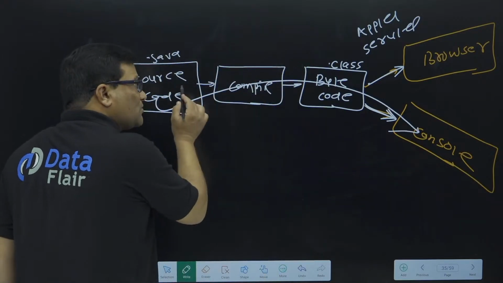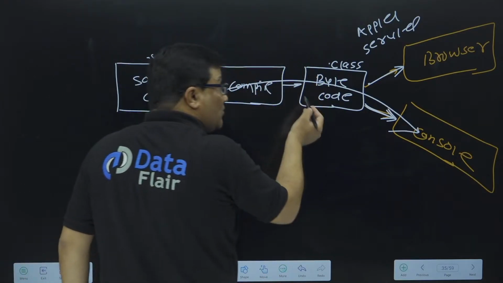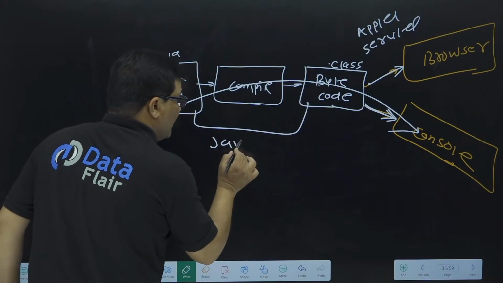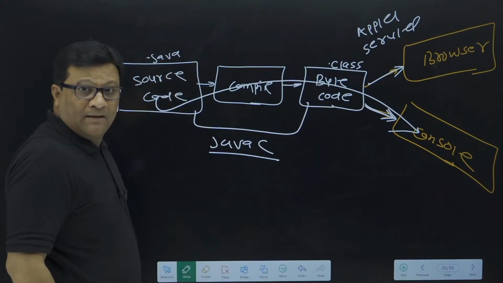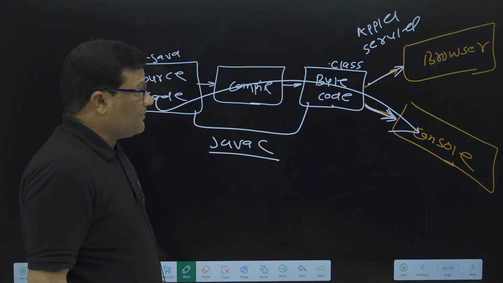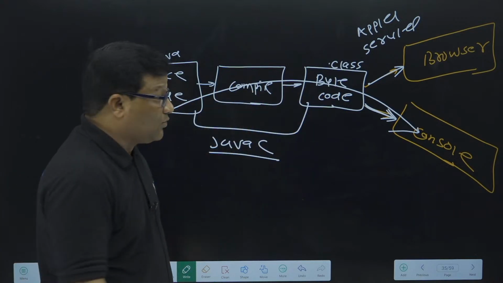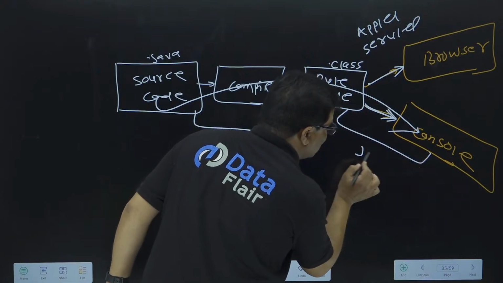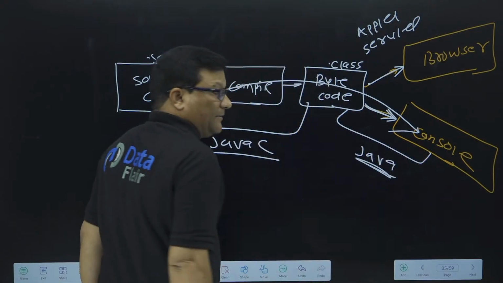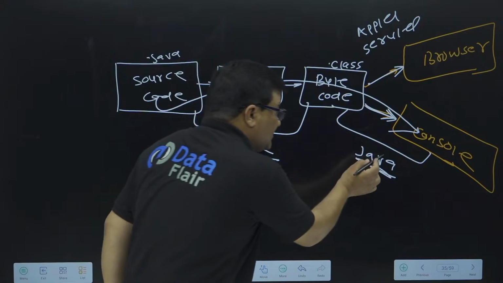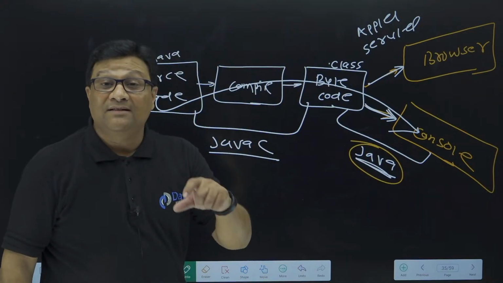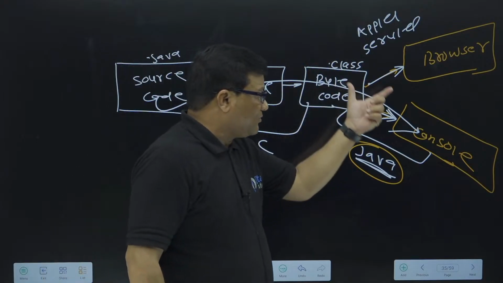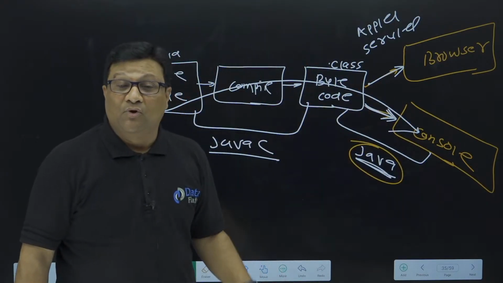We have to write a source code, compile this source code, then this source code is converted into bytecode, right? To perform this step, as we already discussed, we have the javac command. With the use of this javac command, we convert source code into bytecode. And to convert this bytecode into machine code and display output on the console screen, we have to use the java command. Once we use this java command, your program calls the JVM, and it's the responsibility of the JVM to convert this bytecode into machine code and display your output on the console screen.